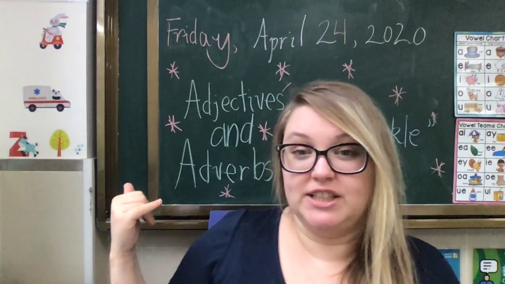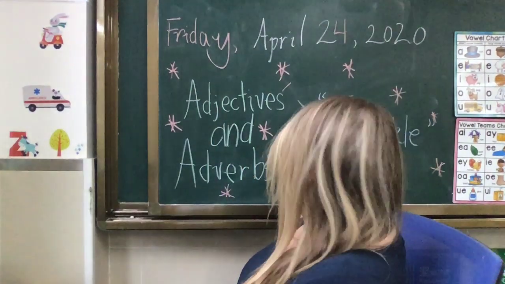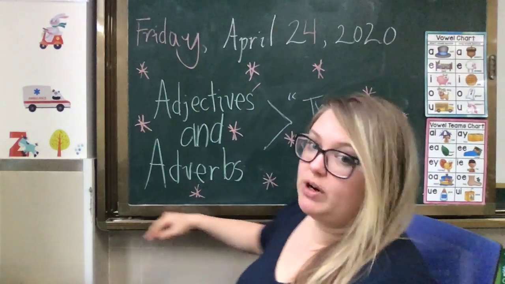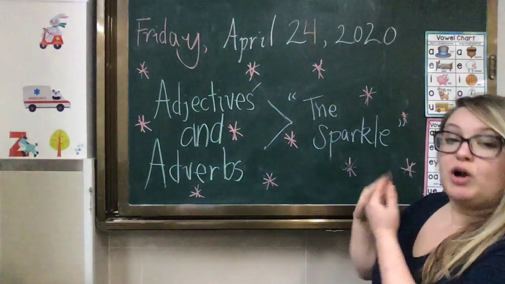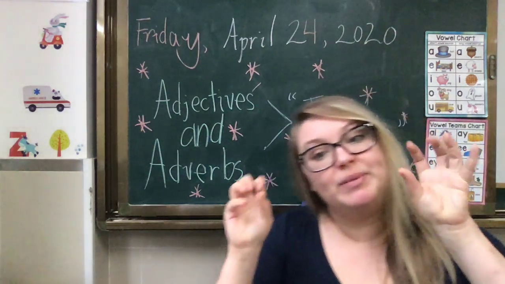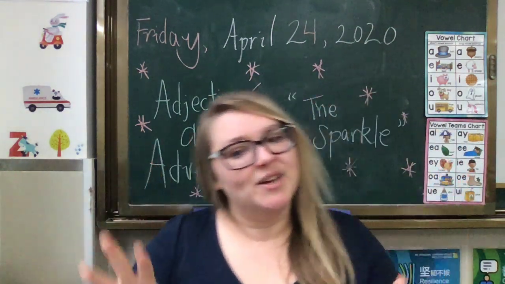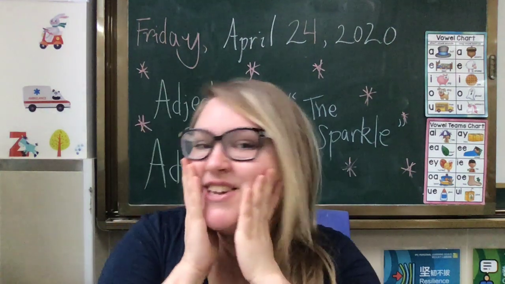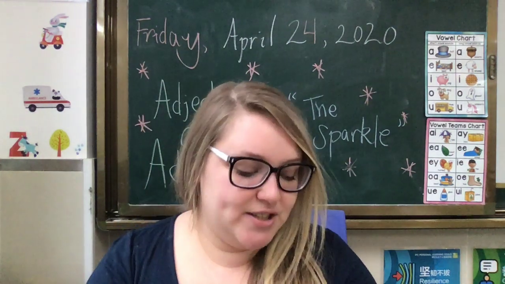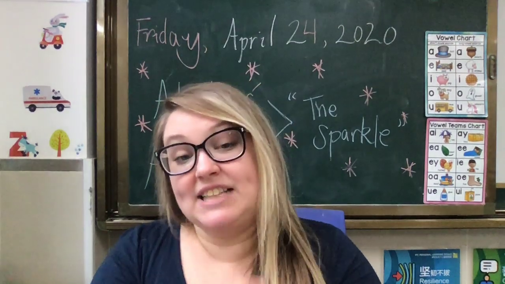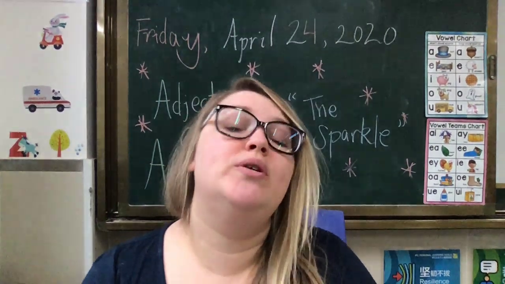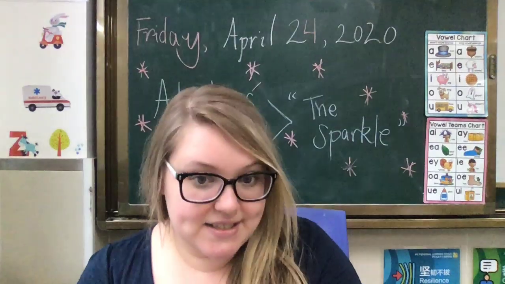Okay, we're going to finish adjectives and adverbs. More specifically, we're going to focus on how they're the sparkle. Sparkle means makes it pretty, makes it nice, makes it cute. So we're going to focus on adding adjectives and adverbs to simple sentences.